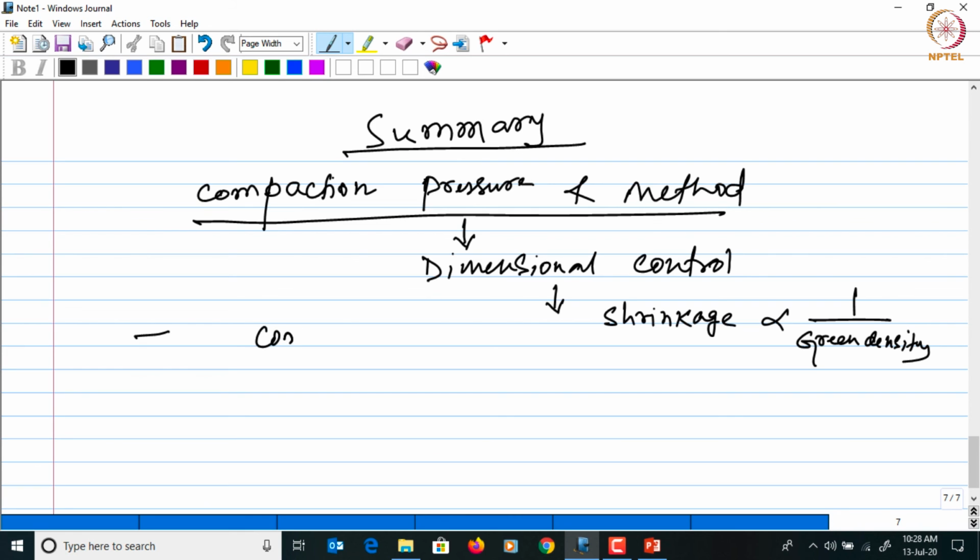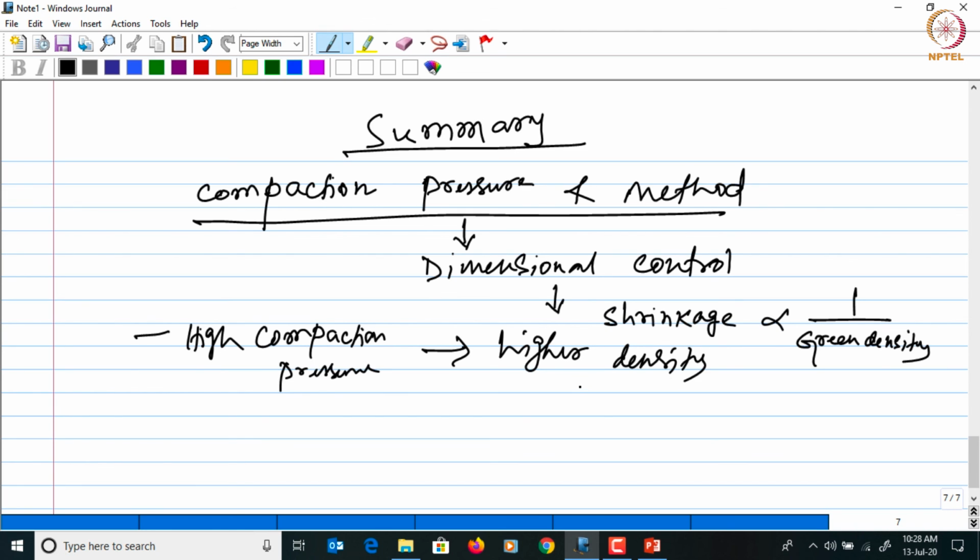We know that higher compaction pressure leads to higher density and therefore lower shrinkage, right?